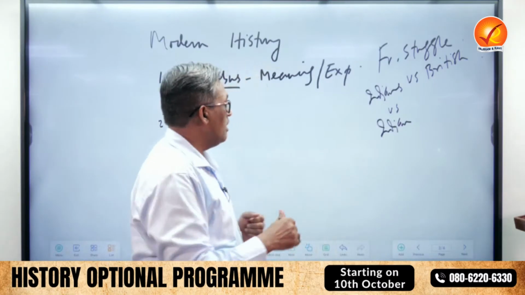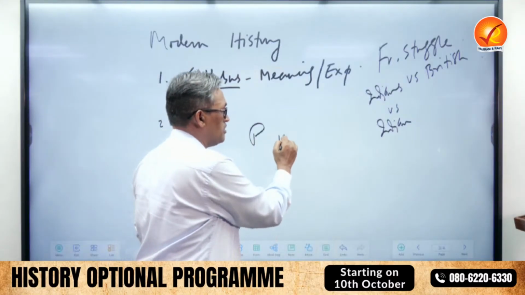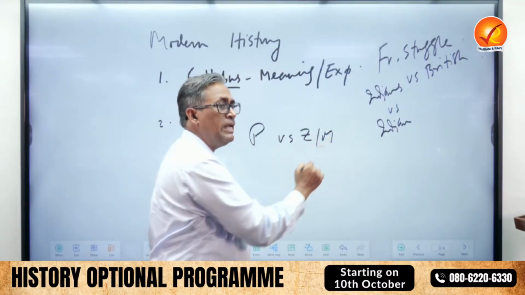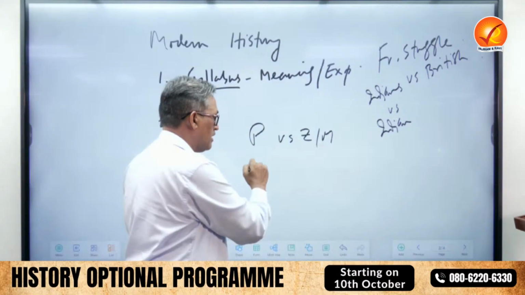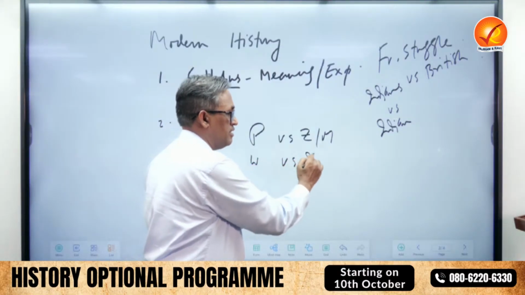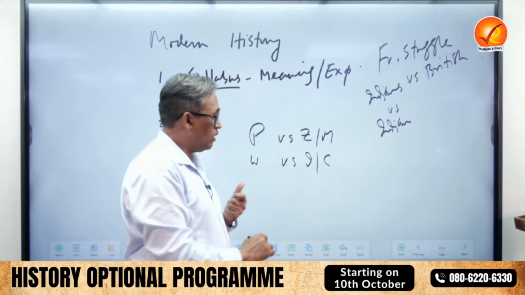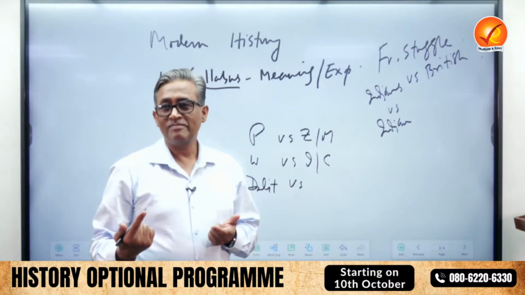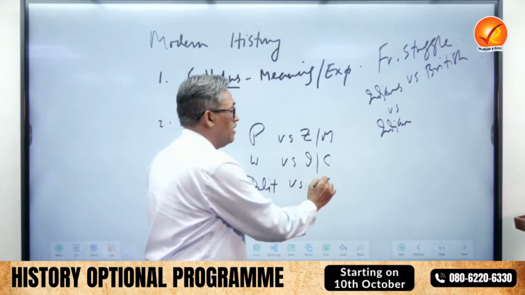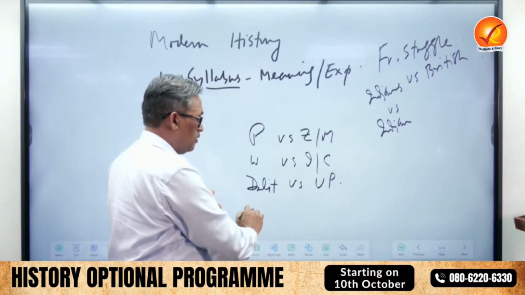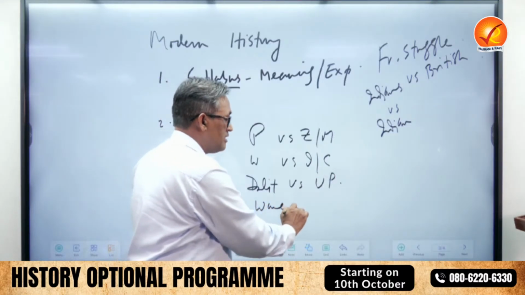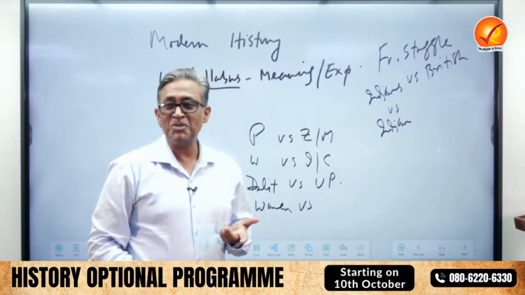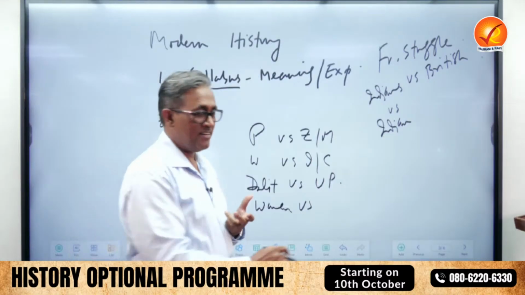For instance, how the peasants in India had to struggle against zamindars and moneylenders, how the workers had to fight against the industrialist capitalists, how the Dalits had to fight against the upper castes, how the women had to struggle against men.